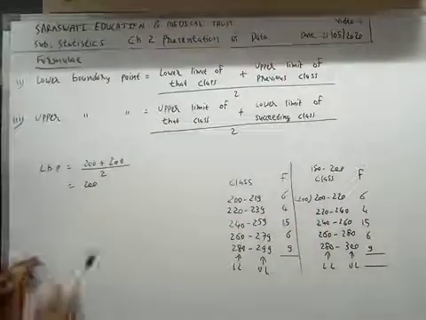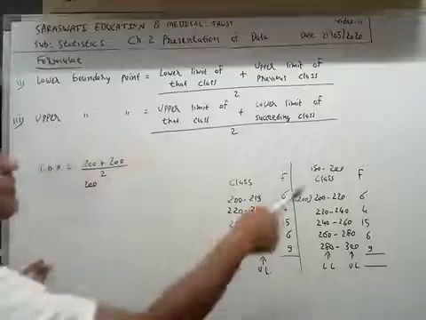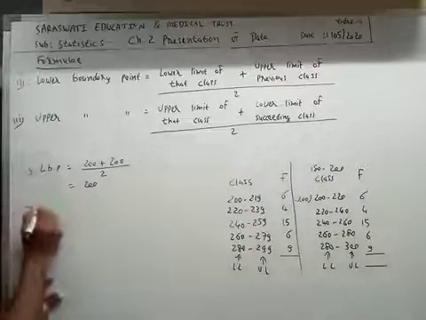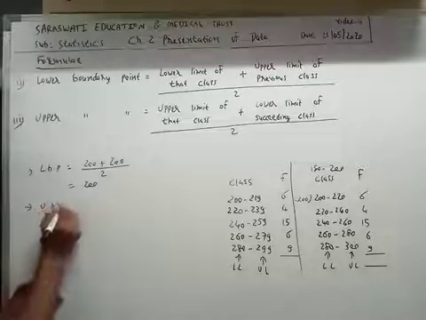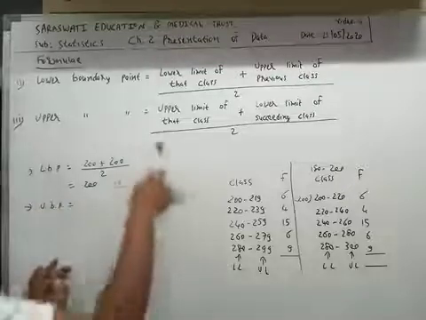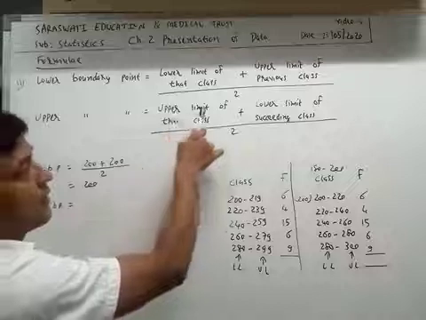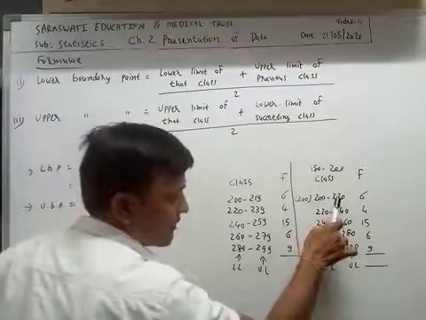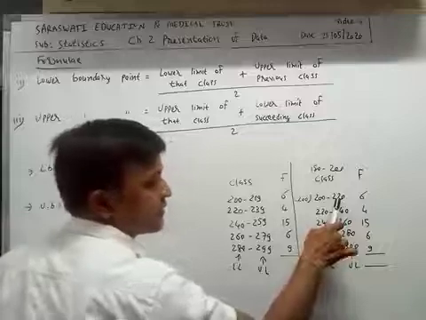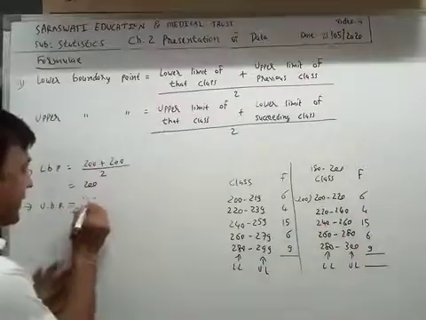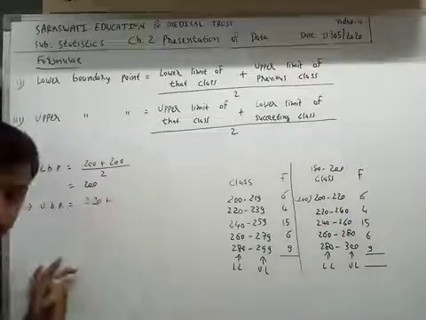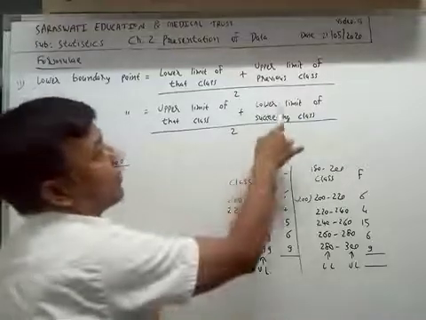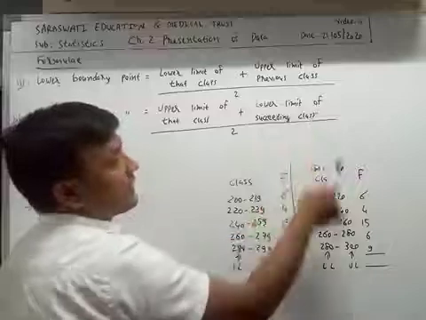Now the upper boundary point of the first class. The formula is upper limit of that class, which for the first class is 220, plus lower limit of the succeeding class.